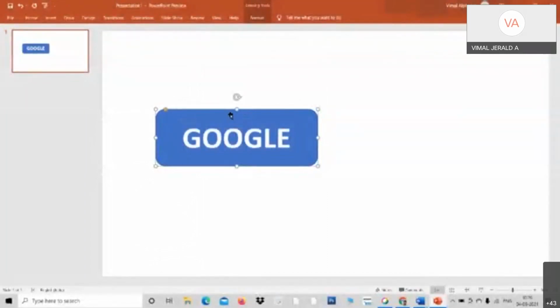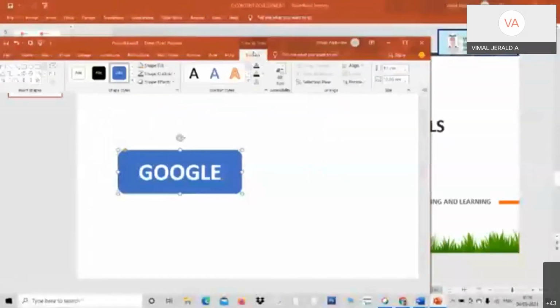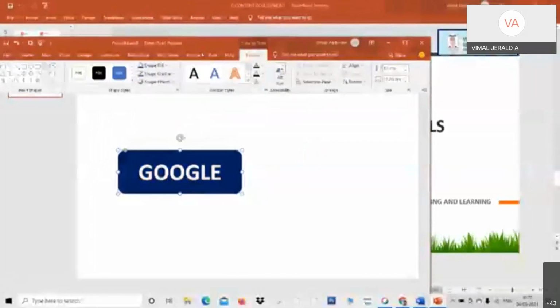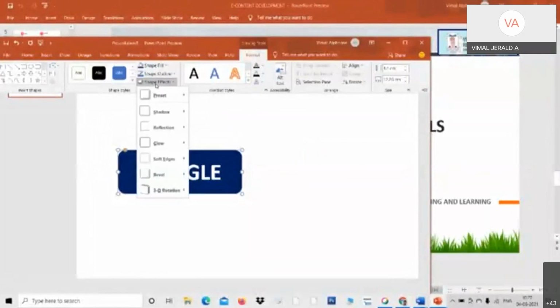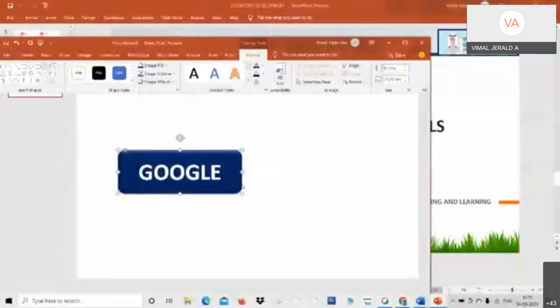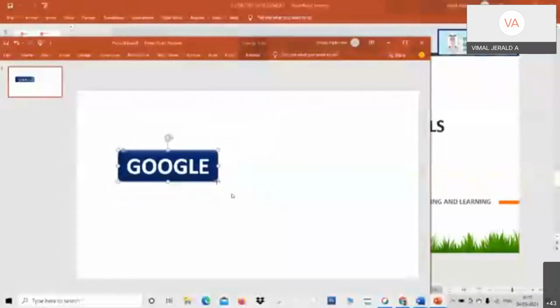Now I would like to give colors. Go to Format on the top. When you select the shape, the format option comes. Clear? Go to Fill and fill the color. For example, I would like to fill it with blue color, and I would like to give it an elegant look. So go to Shape Effect. It appears only when you select the shape. Go to Preset. There are a lot of effects. I just selected one, and it looks better, no? It looks elegant, looks good.